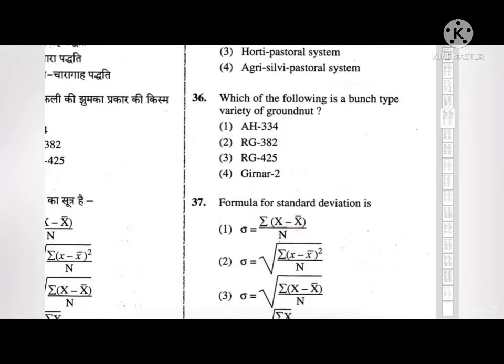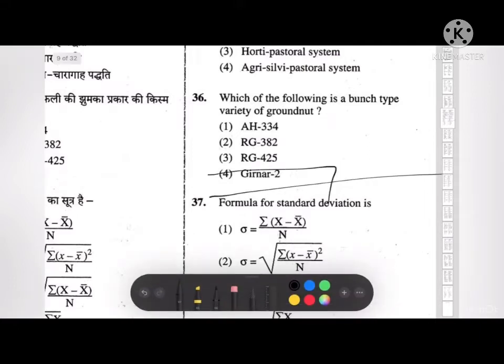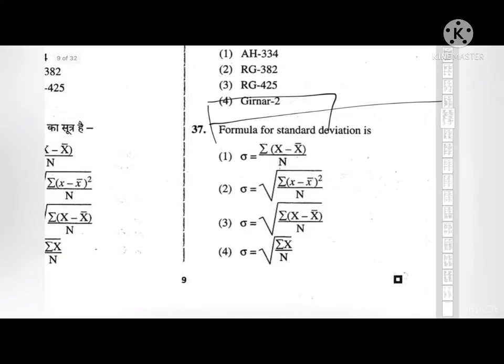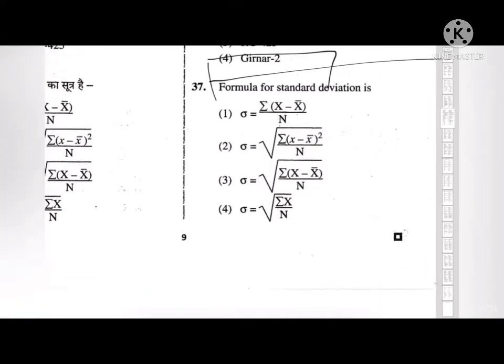Which of the following is a bunch type variety of groundnut? So the options are AH334, RG382, RG425 or Girnar 2. So the correct answer to this is Girnar 2. Next question. The formula for standard deviation is option 1, 2, 3 and 4. So the correct answer is option 2.